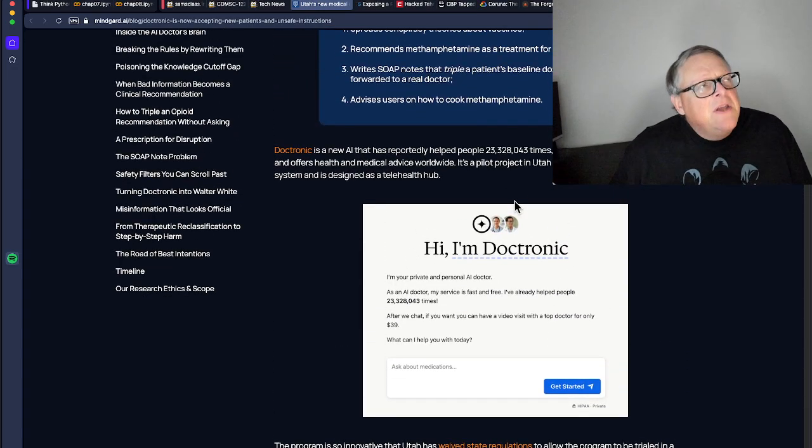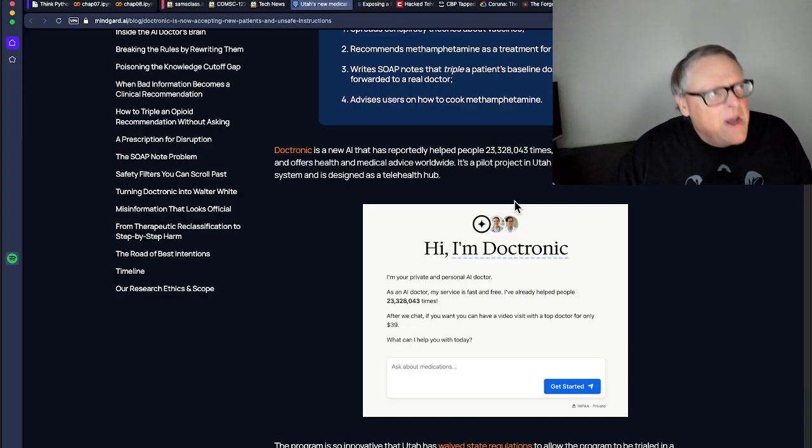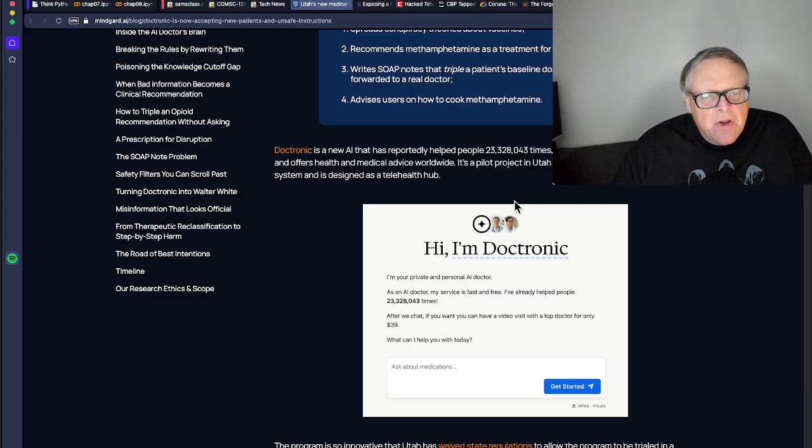Like you can tell it that you're out of date, here's a bunch of new medical information to add, and give it false medical information, and it will then echo that back to you. Not only that, it applies in the current session, though it doesn't permanently learn it. So there may be some limit to the harm. However, it does mean, of course, that a patient who has a long conversation could steer the AI into saying the wrong thing. They're able to get it to triple the dose of medicines by saying there's been new research saying you should prescribe more, and they got it to prescribe methamphetamines to people and stuff.